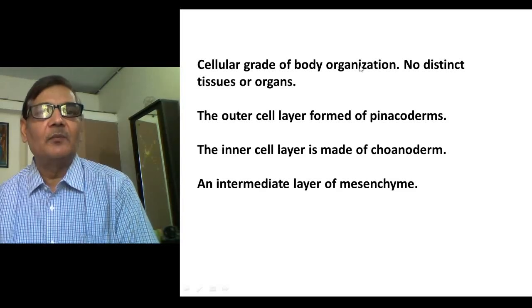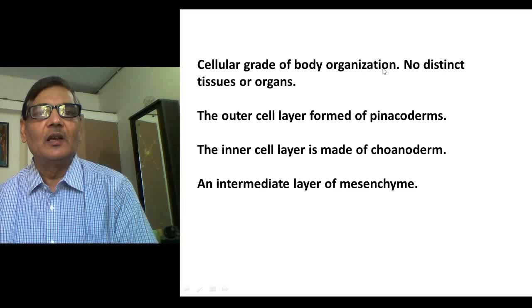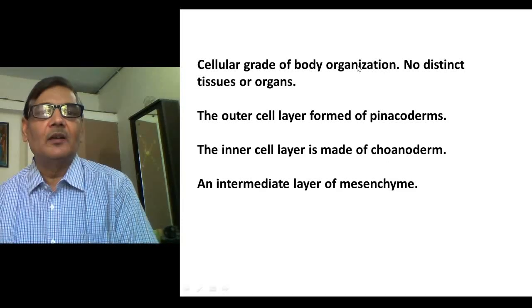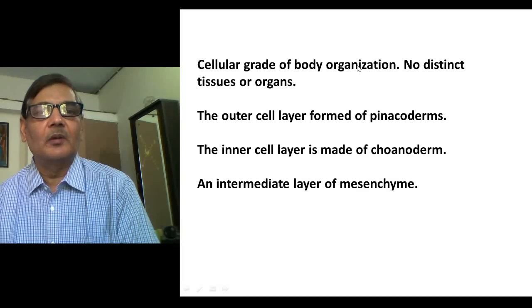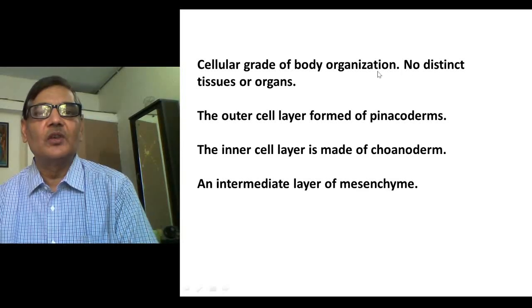They have cellular grade of body organization. In other forms of animals, like in case of annelids or echinoderms or mollusks or arthropods, you find a specific organ system is present, but here only cells are there, and all sorts of physiological activities like respiration, digestion, excretion would be performed by the cells present in them. They are not differentiated into a specific organ system. So no distinct tissues or organs are found in these animals.